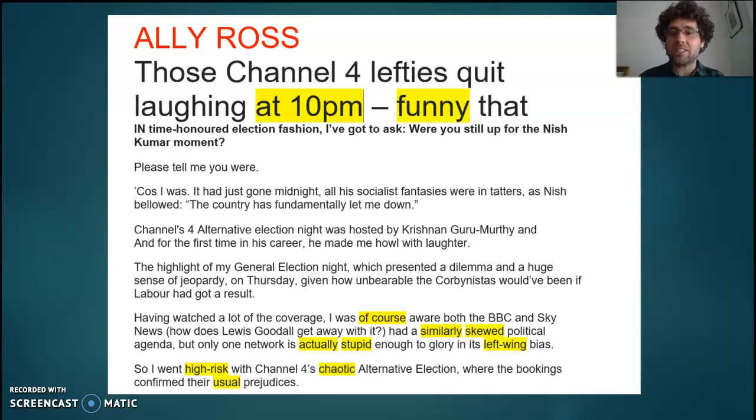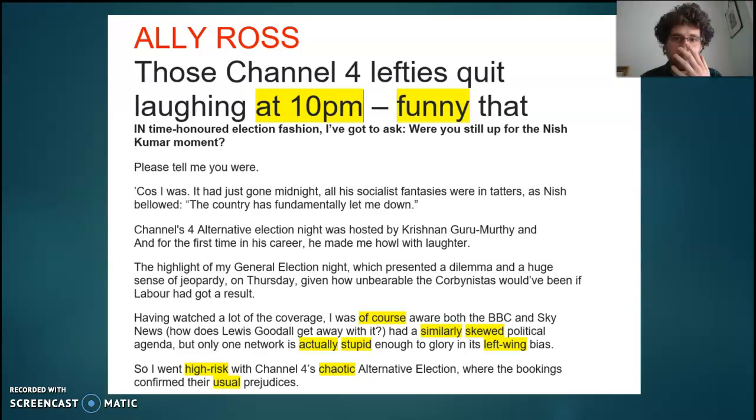And then the actually, another adverb, I think probably of affirmation here. They were actually stupid enough, almost like he can't believe that they would do it. Again, he's cast himself as superior, getting a lot of humour through superiority theory here, laughing at those other people. And he carries on. So I went high risk with Channel 4's chaotic alternative election. I'd class high risk as an adverb of evaluation here. How we went, what he decided to do, how we went into this. It was high risk. It's a joke. I mean, he watched a TV channel. It's not really high risk, but it implies that it makes this a big momentous event.